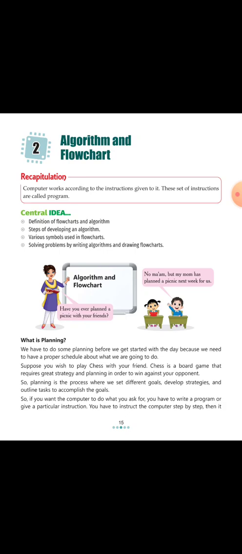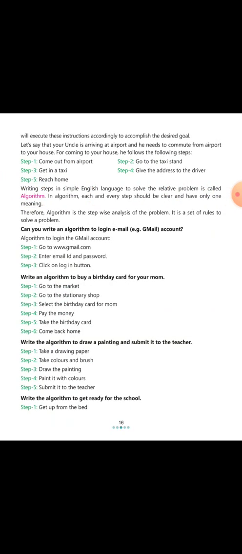If you want to write a program or a particular instruction, then your computer also asks you what to do. You have to instruct your computer step by step, and these steps are known as algorithms. So what is an algorithm? Writing simple steps in the English language to solve a problem is called an algorithm.